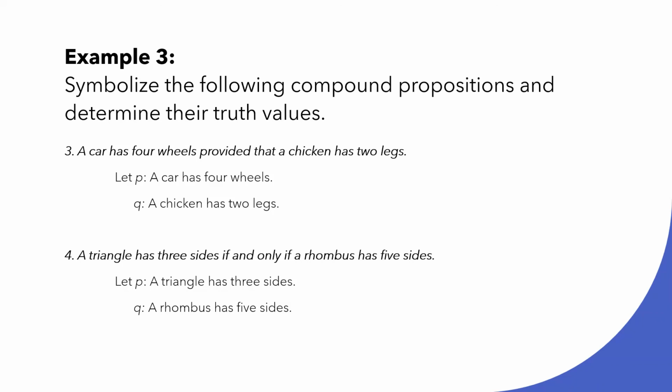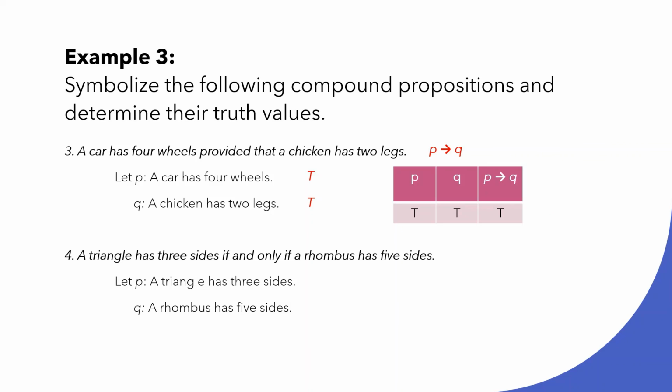Now let's examine the truth or falsity of the propositions. A car has 4 wheels. Yes, it is true. A chicken has 2 legs. Yes, it is true. As we have said, it is a conditional proposition, so we have P with an arrow going to the right, Q. P is our antecedent and Q is our consequent.